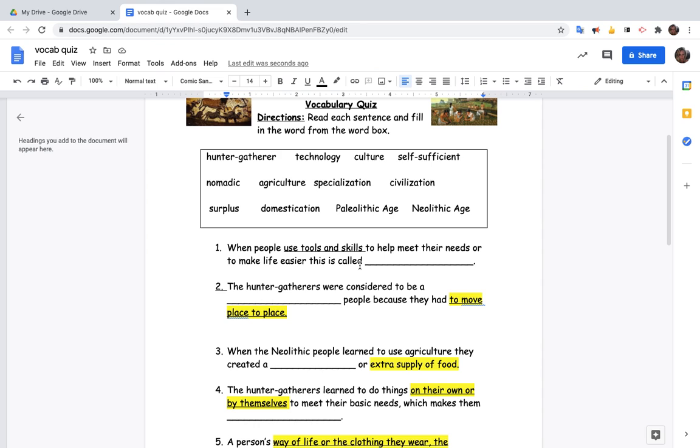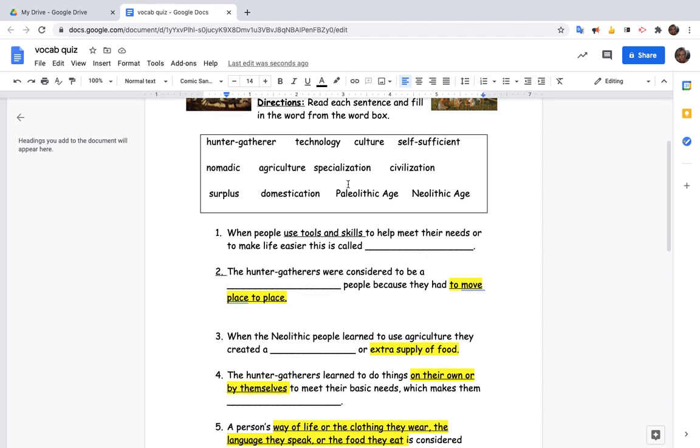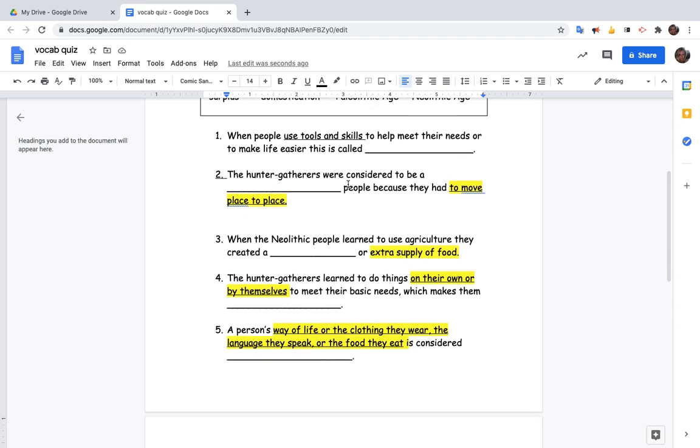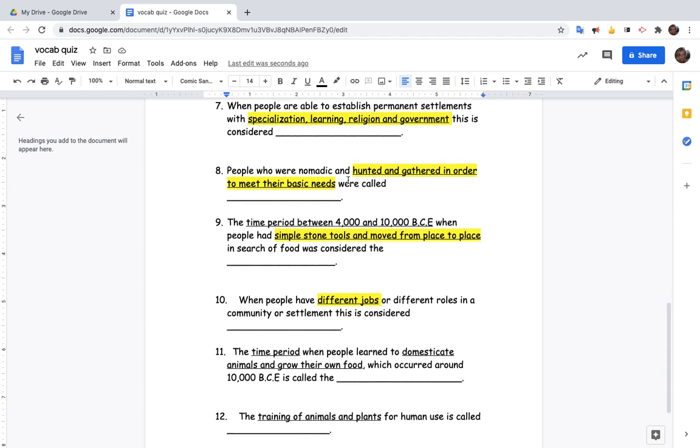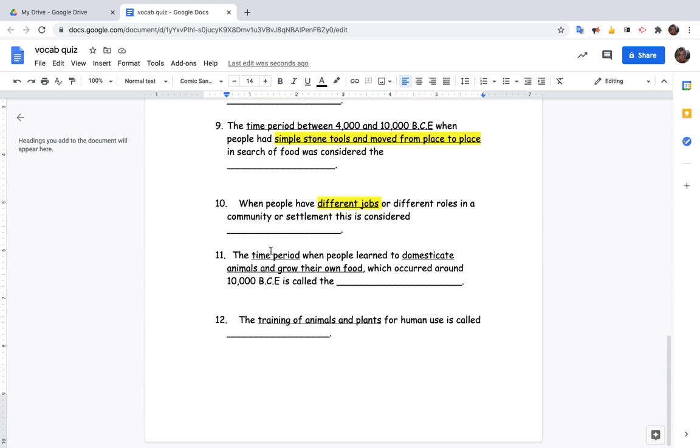Okay, please keep in mind it's also a really good idea to make sure that you're crossing out words that you've used. If you're doing this online, what you might want to do is maybe highlight the ones that you've used as opposed to deleting them, so that if you make a mistake or you want to change an answer, you may do so. You can always skip questions and do them at the end.